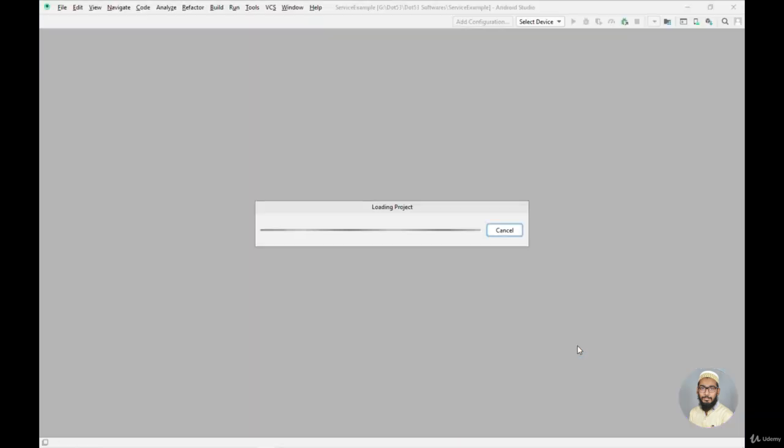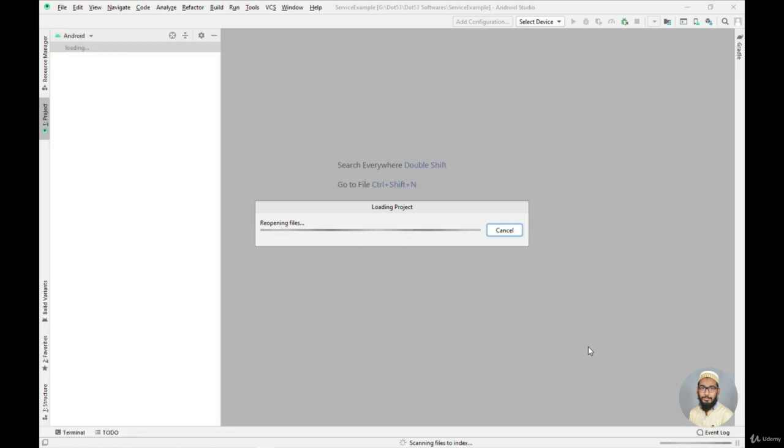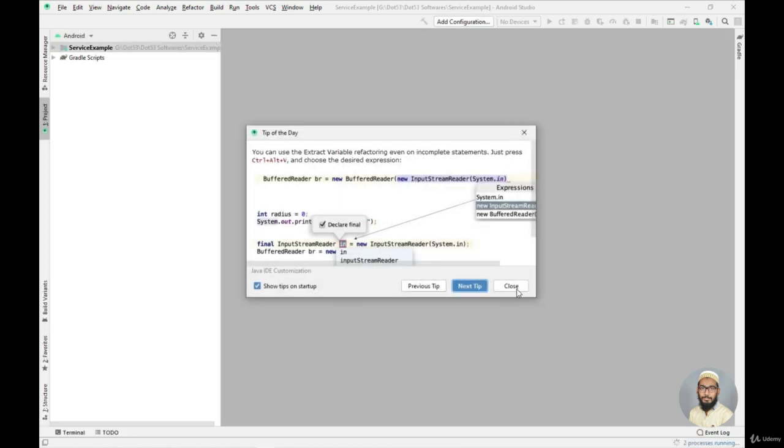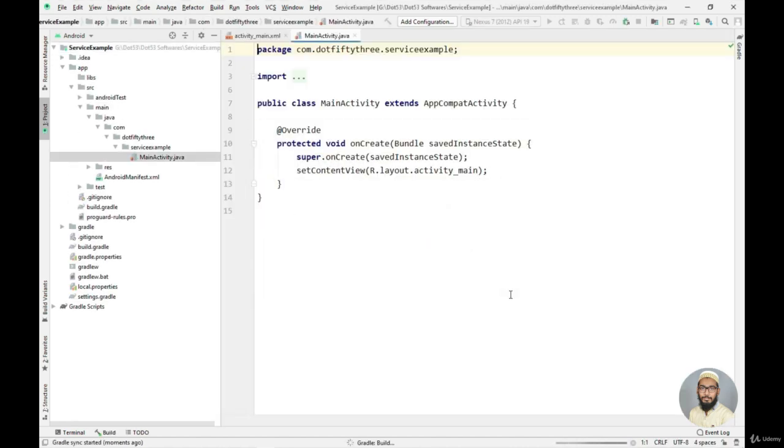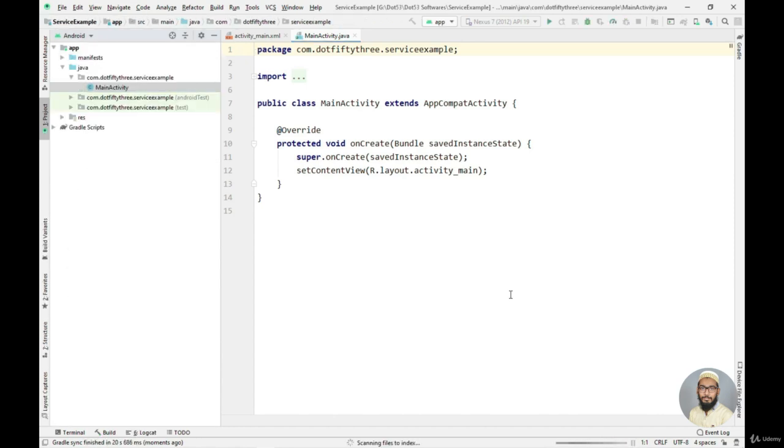And let's wait until the Gradle is built successfully. Okay, so my Gradle is built successfully. Now let's create the application class as we have done in the previous lecture.